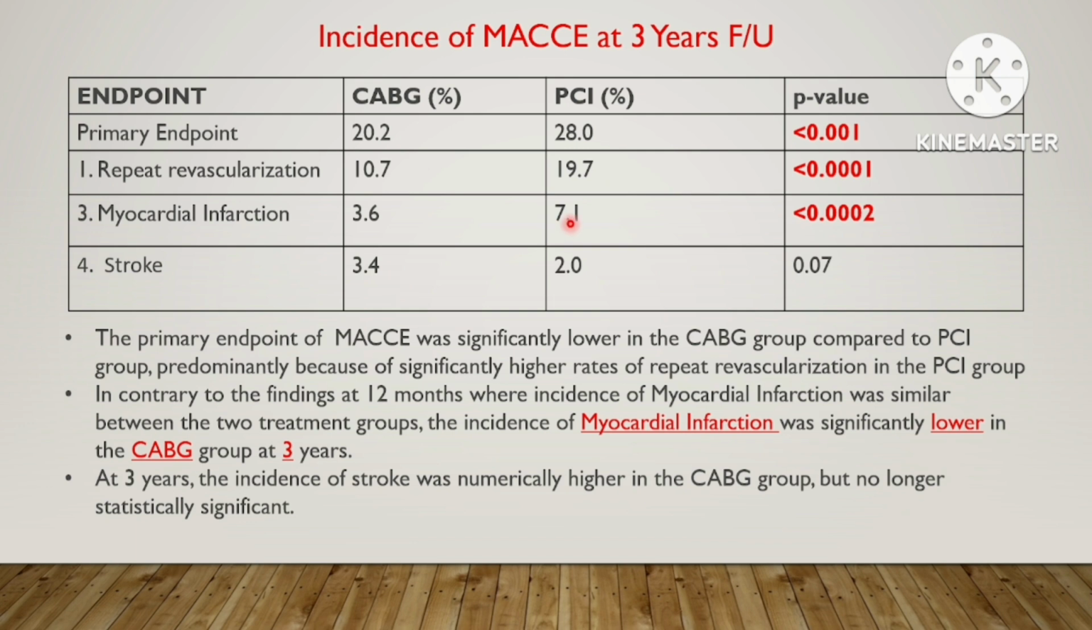There were two important differences observed between the results at 12 months and 3 years. First, the incidence of myocardial infarction, which was similar between the two treatment arms at 12 months, but at 3 years, the incidence of myocardial infarction was significantly lower in the CABG group. The second important difference was the incidence of stroke, which was significantly higher in the CABG arm at 12 months, but at 3 years, though numerically higher, it was not statistically significant in the CABG group.